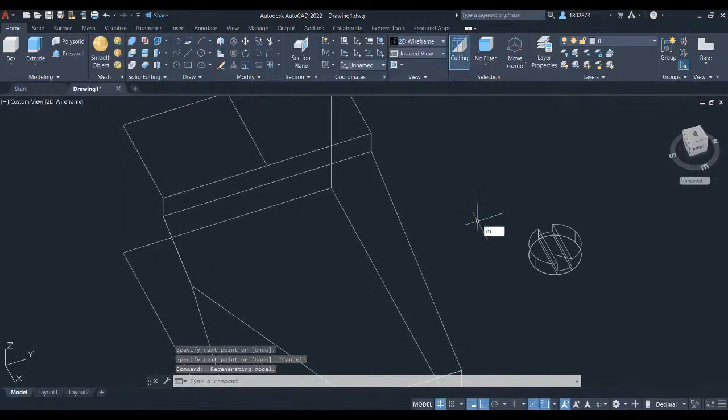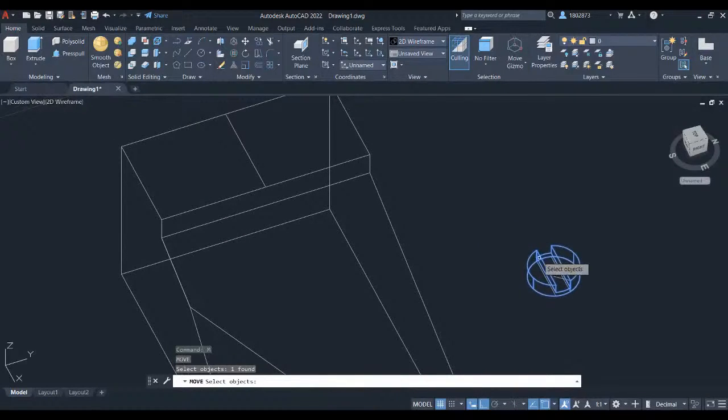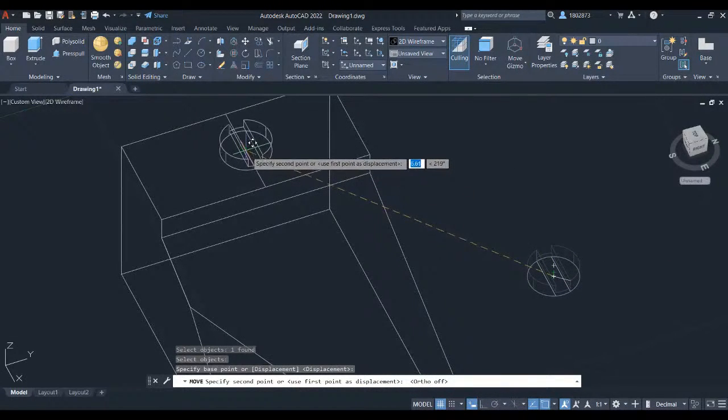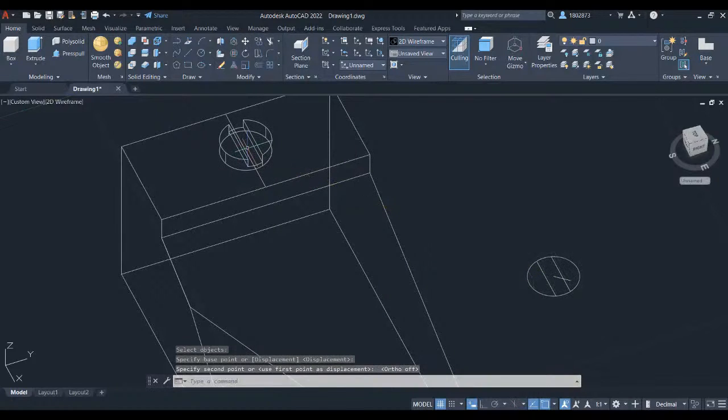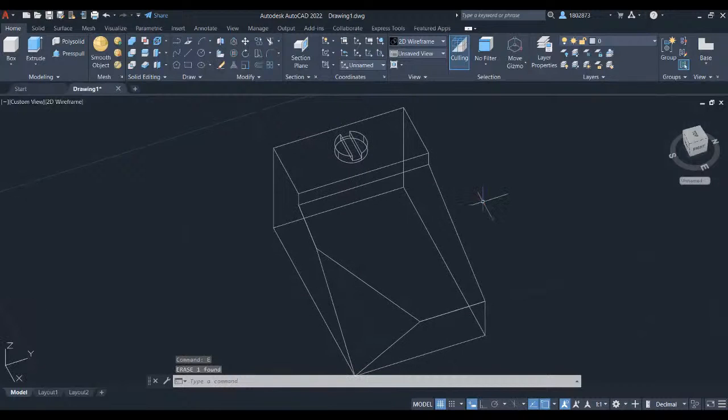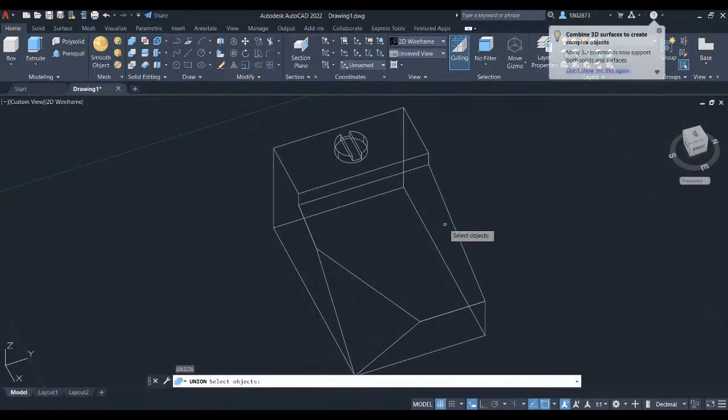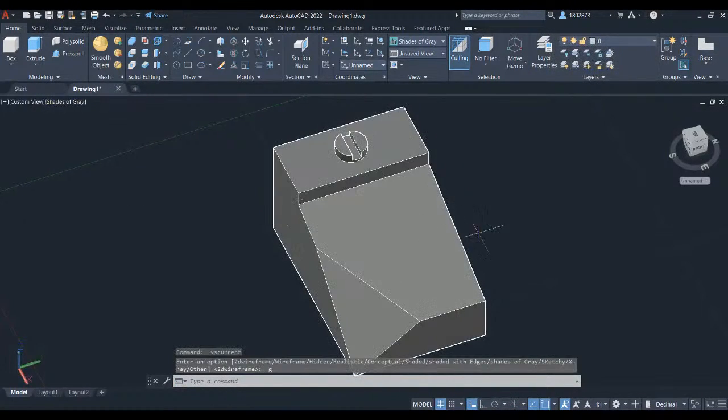Press M for shortcut command to move and press enter. Select the object that we will move. Press enter. Left click here to this midpoint and let's connect this part to the first part by placing its second point to be the midpoint of the line in this first part. Let's erase the lines. Pressing Uni for union and press enter. Select the two objects and press enter. Let's change the view style into shades of gray.